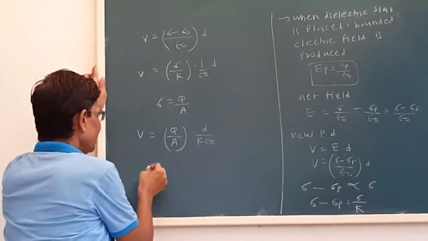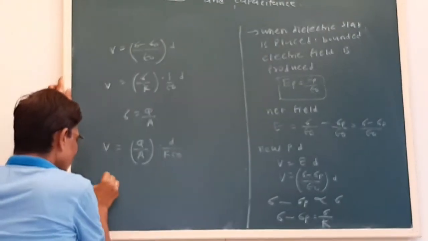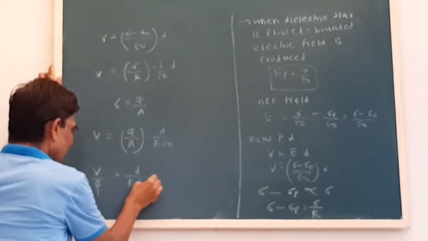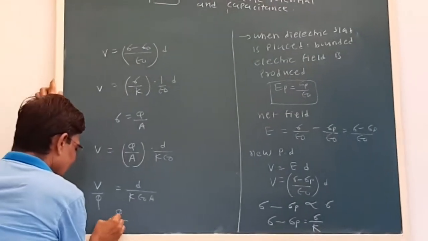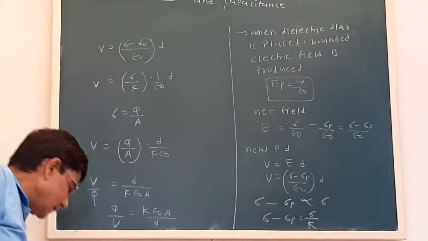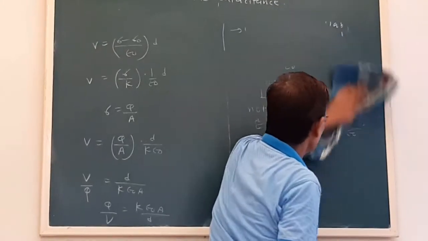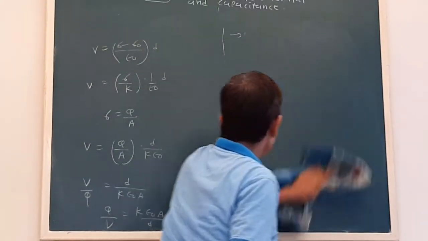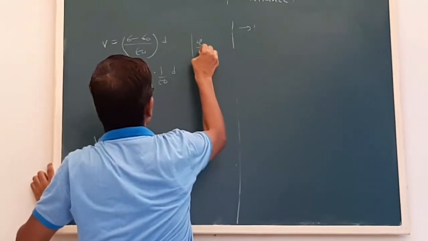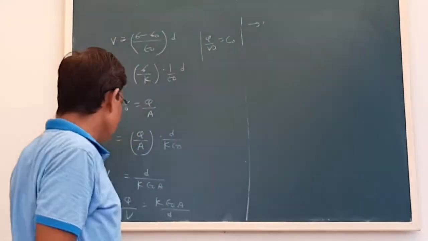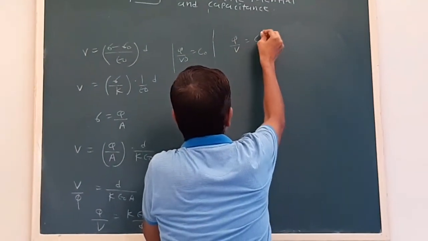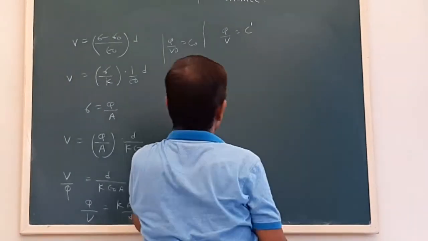Now see, V upon Q will be D upon K epsilon 0 A. Now if we take the reciprocal of this, K epsilon 0 A upon D. Now initially the capacitance was C0. Okay. Now Q upon V, see, initially what we had, Q upon V0 was C0. Okay. Now Q upon V is C, or C dash you can take, that is also okay.